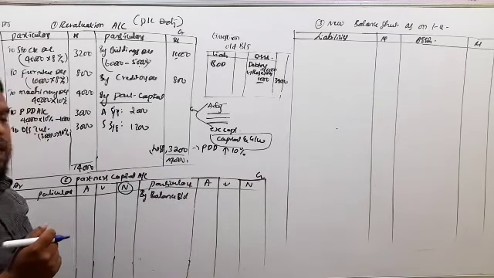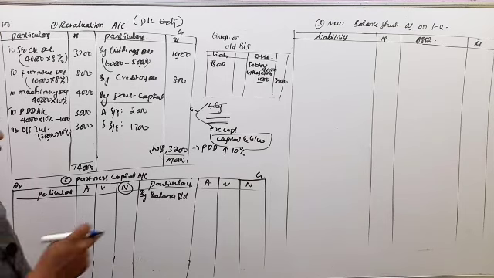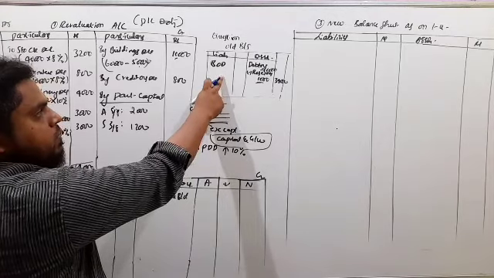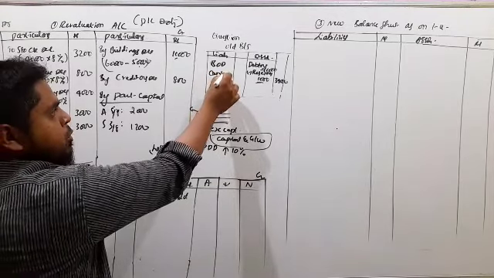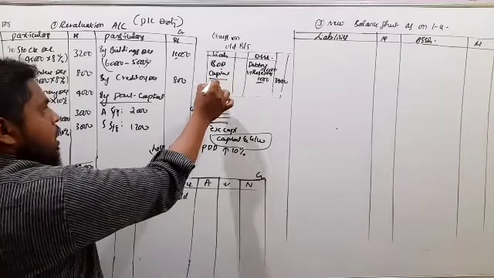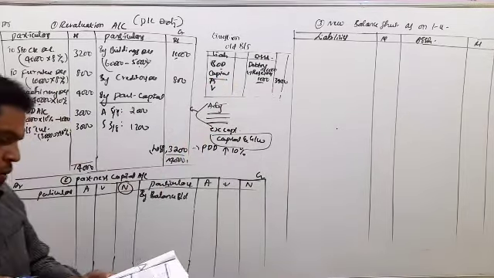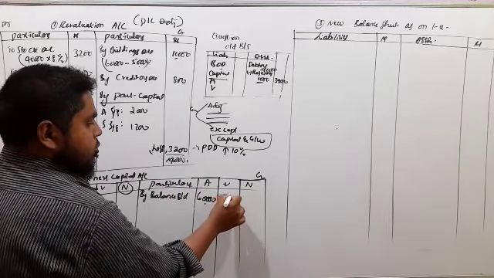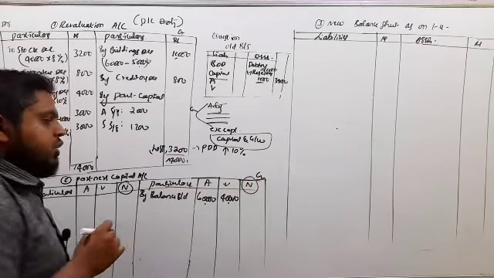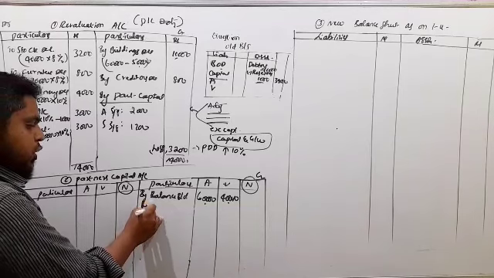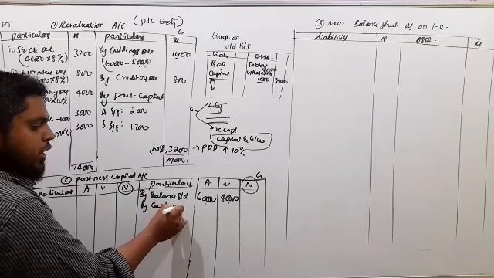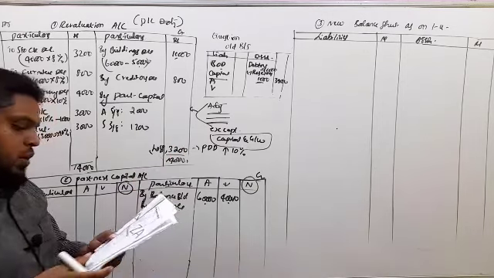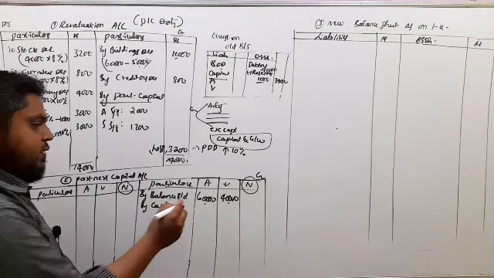The old partners' capital, first entry, you will get in the old balance sheet liability side. So these are the capitals of Asha and Varsha: 60,000 and 40,000. Now Nisha, she is a new partner. She has brought capital in the form of cash. In the adjustment, she has brought 26,000.